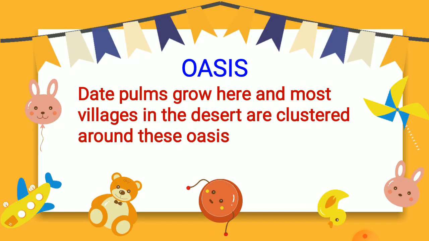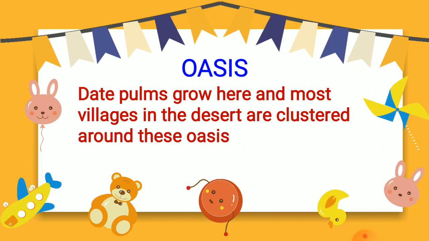Date palms grow here, and most villages in the desert are clustered around these oases. As water is found here, most of the villages have grown around these oases. Water is a basic necessity; we all need water to survive and live.